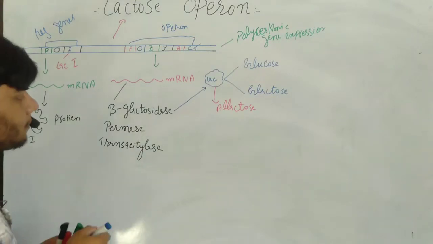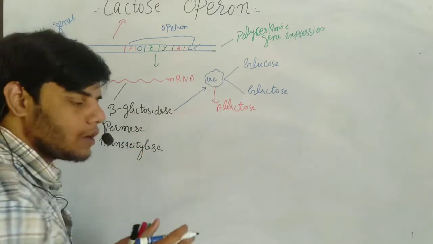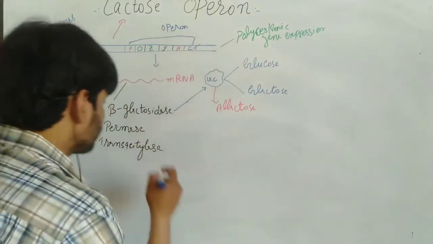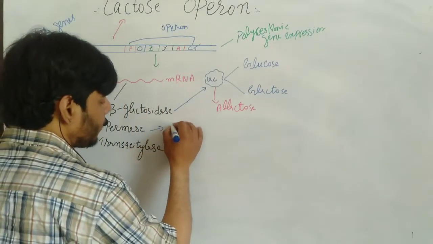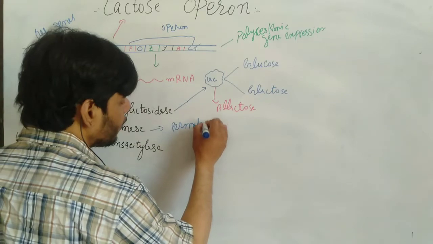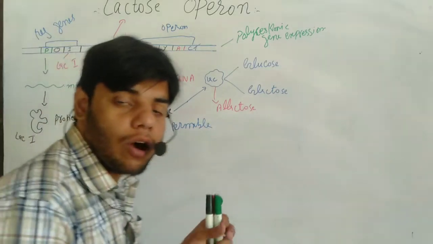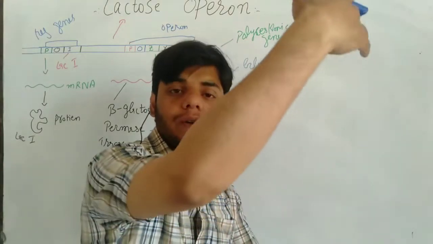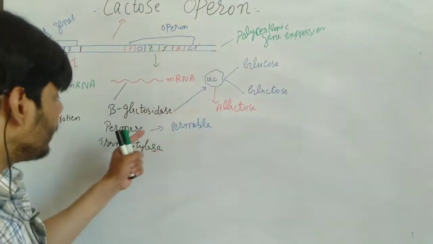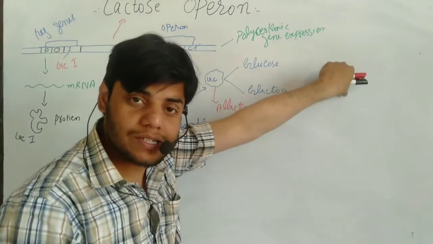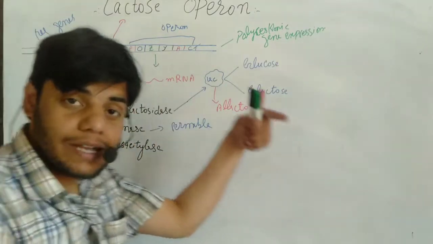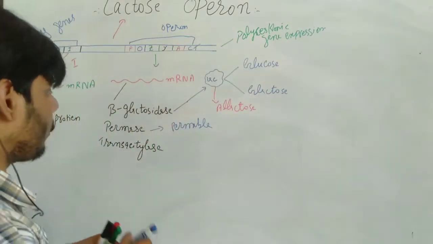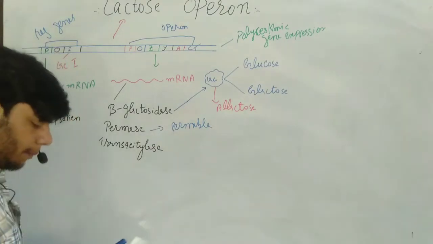Then we have another enzyme. This enzyme is especially responsible for making the membrane permeable. Remember guys, if the cell membrane of the bacteria is permeable, it easily takes up molecules or substances present outside the cell. Let's suppose the lactose is present outside, so this permease enzyme will make the cell membrane permeable, due to which the lactose is taken up. So this is the job of the permease enzyme. It makes the cell membrane permeable.